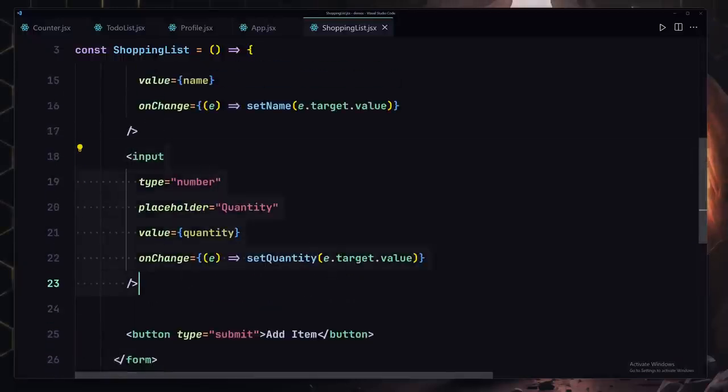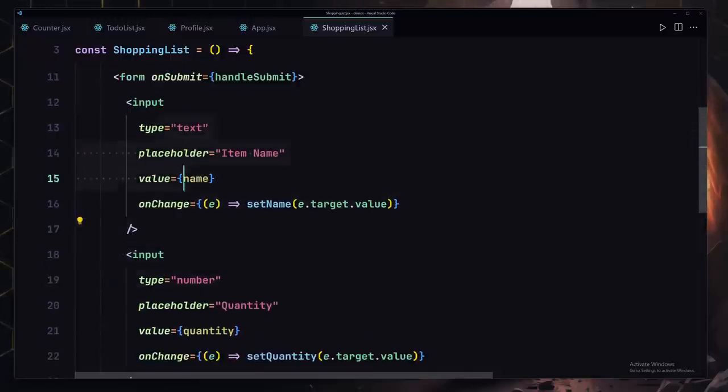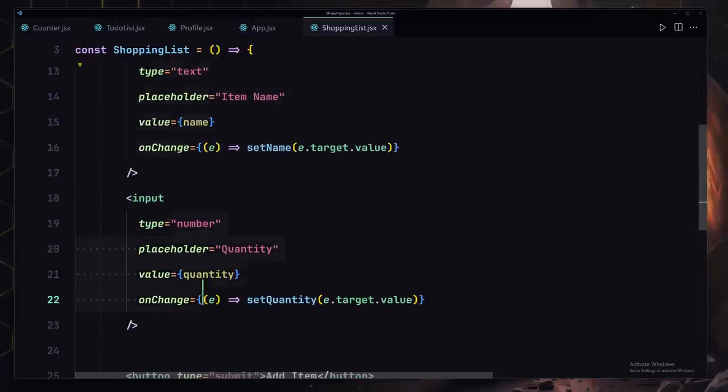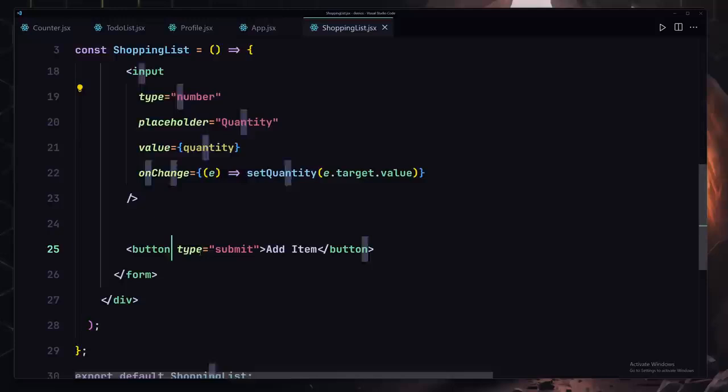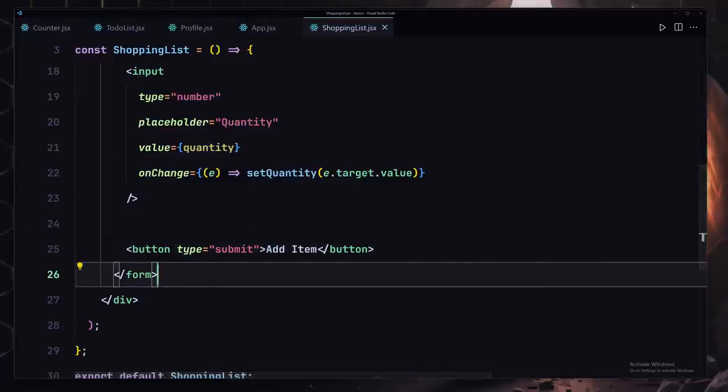Now that's cool and everything, but the final thing that we have to do is that we have to show our shopping list. This is how we are going to be creating our shopping list. We are going to be providing a name of our item. We are going to be also providing a quantity, and when somebody clicks on this button, it's going to add there, but we also have to show that quantity and also the name.